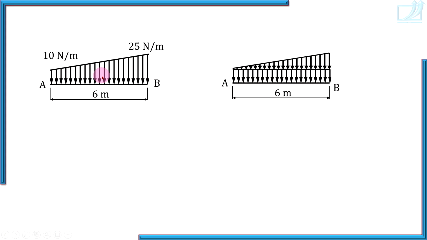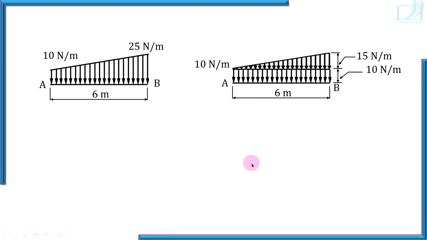So divide the given distributed force into standard shapes. What is intensity? Remember, in a load diagram, the height of the load diagram is nothing but intensity. So intensity here, the height of the load diagram, is 10 Newton per meter. So watch here, total height is 25, it should be 10 plus 15. So simply we have divided this trapezium into two standard shapes, a rectangle and a triangle. That means in this given diagram there is a UDL as well as a UVL.